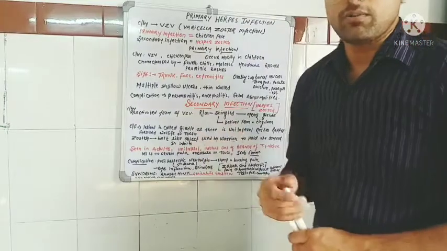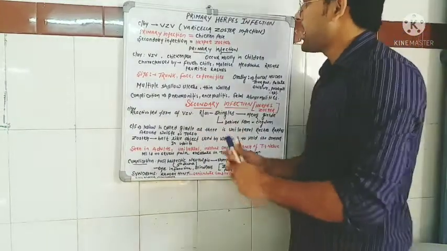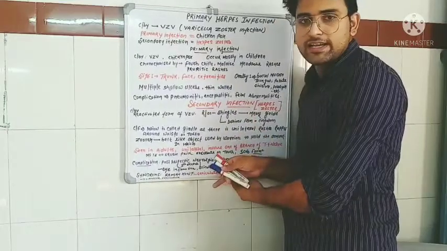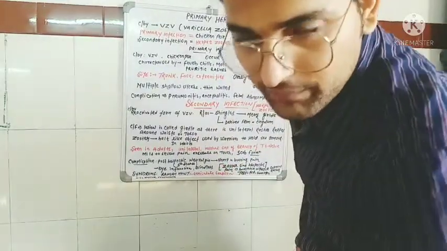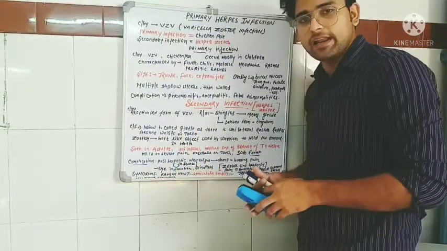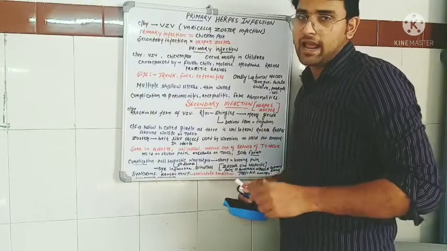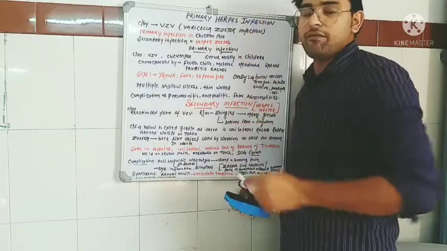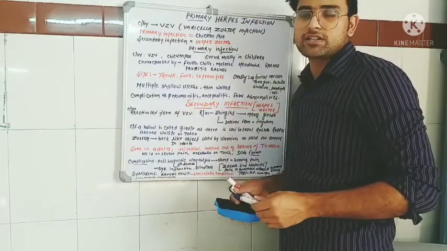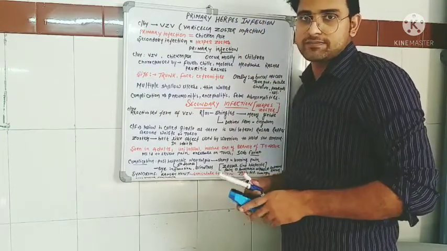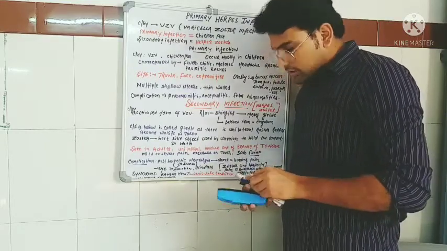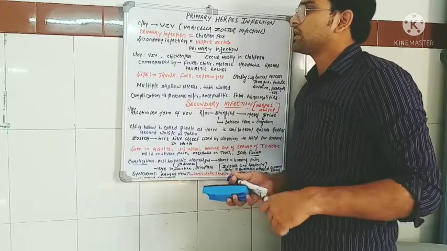So let's come to our topic, the primary herpetic lesion. As the word already explains, what is primary? Primary means जो सबसे पहले हो, the one that appears first. Then the herpetic infection means any infection caused by the herpes virus. So let's start the topic.